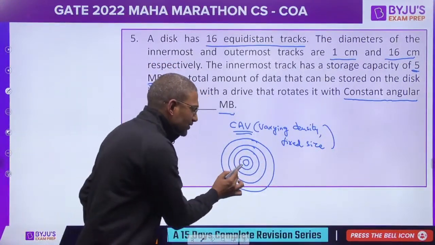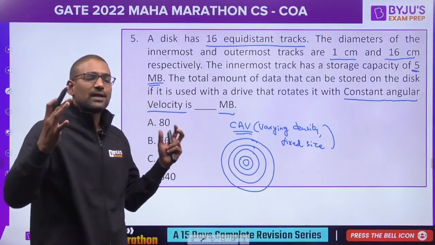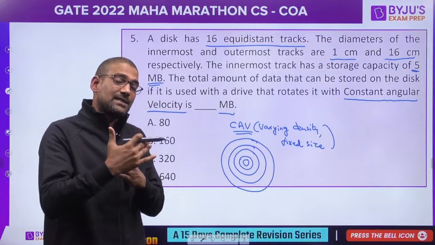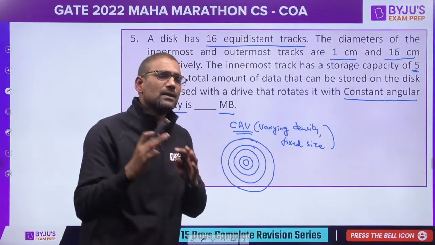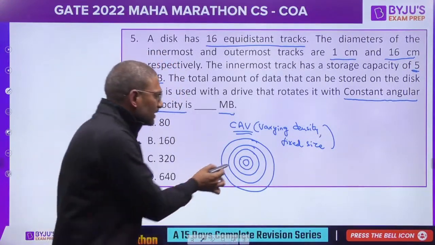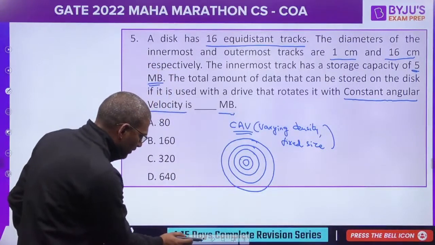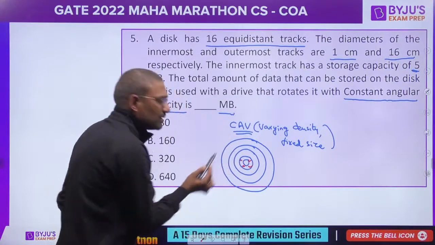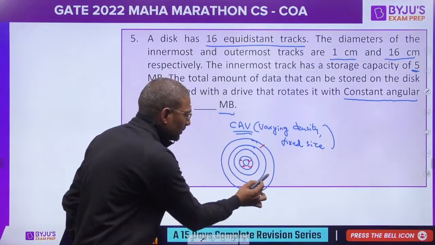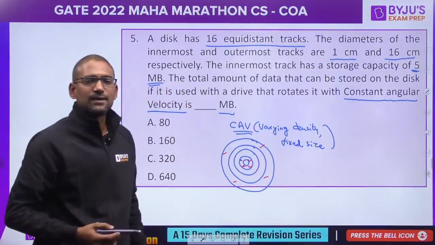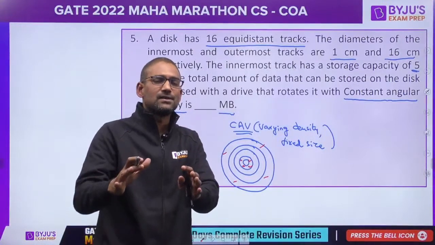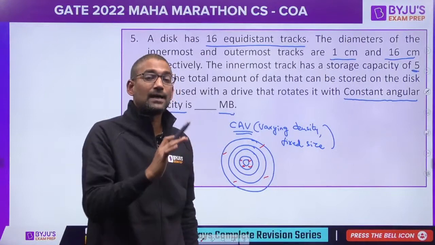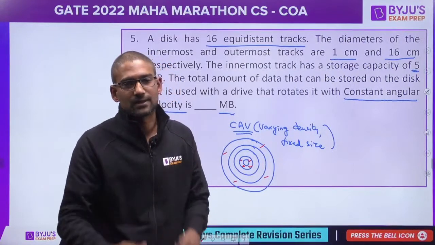You see, the innermost track is very small, the outermost track is bigger one, but as the density changes, in the simpler terms you can say, in the innermost track there would be less distance between the sectors. In the outermost track there would be more distance between the sectors, but it is maintained in such a way that every track of that surface has equal number of sectors.